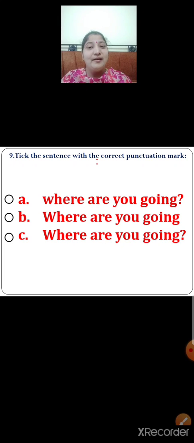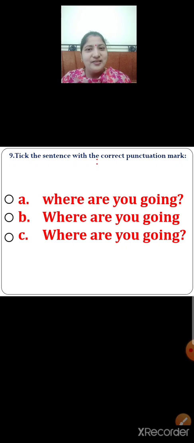Option B. Where are you going? The question has started with a capital letter, but what is missing over here? Yes, you are right. A question mark is missing over here. Option C. Where are you going? The question has started with a capital letter and is ended with a question mark.